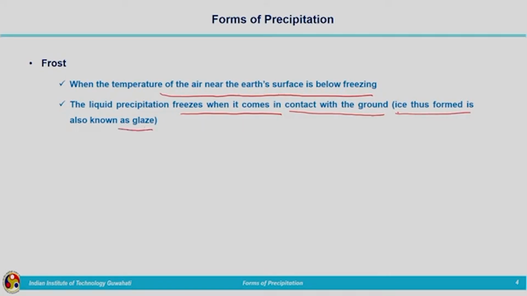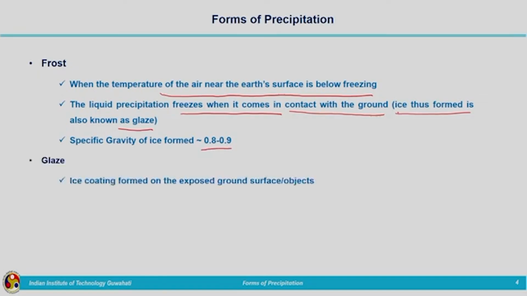So frost will occur when the ground surface is at a freezing temperature. The specific gravity of ice thus formed is around 0.8 to 0.9. That is glaze in detail, let us say. That is the ice coating formed on the exposed ground surface or exposed objects. When you go out, there are so many objects outside and also exposed ground surface. The temperature near the ground or near these exposed objects is approximately 0 degrees Celsius.